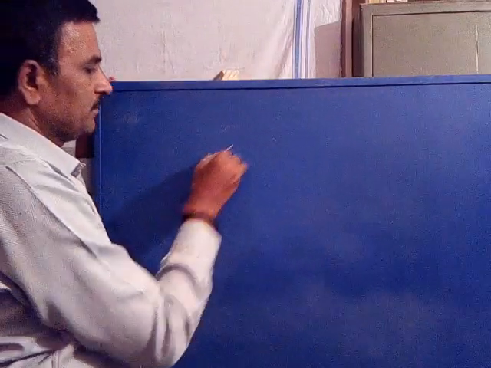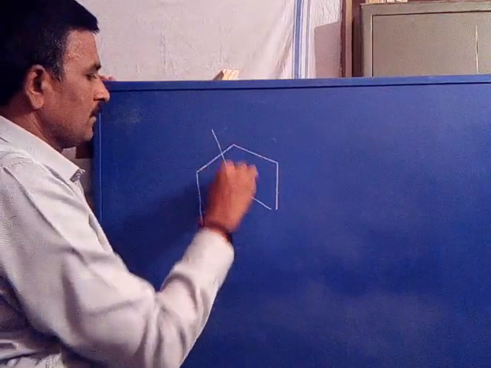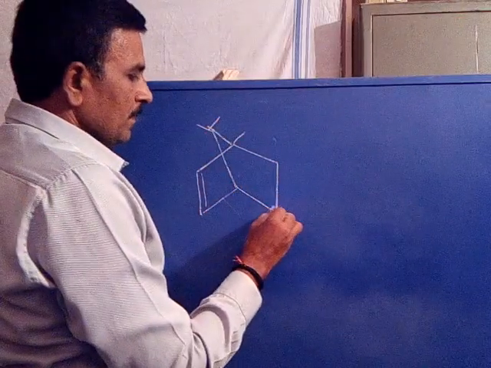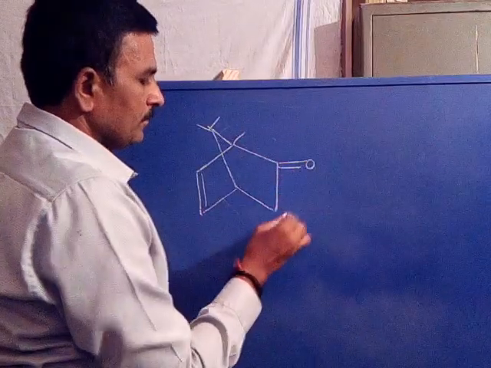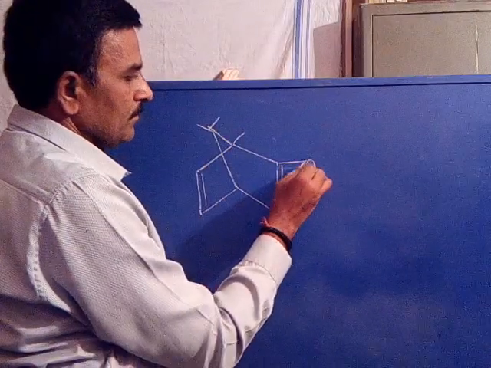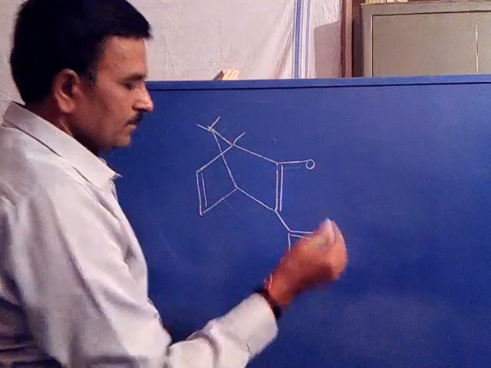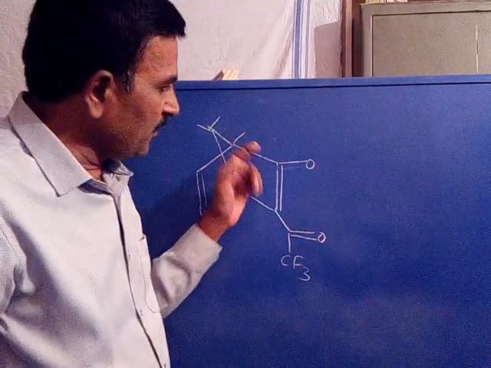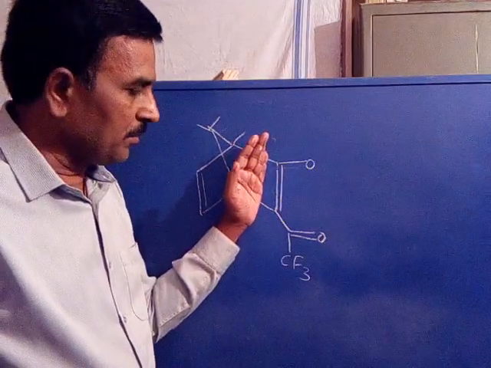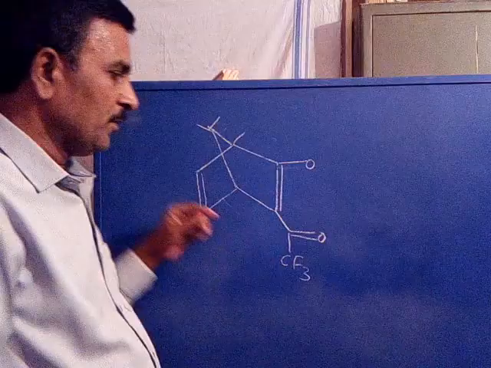Now the other complex. You see, this is the enolic form of beta diketone, with a trifluoroacetyl group.